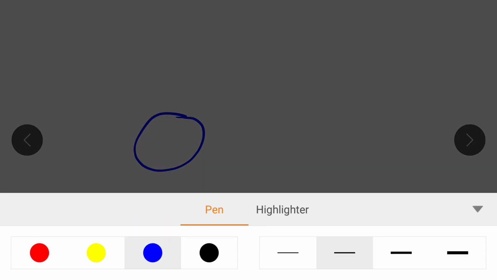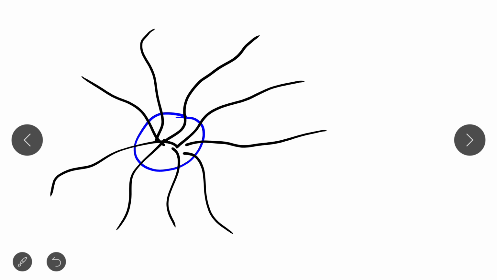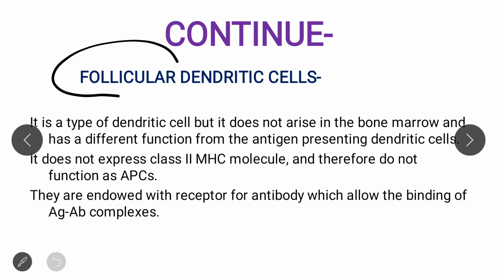For example, if this is a follicle, from it a hair can grow. So this is the proper definition of a follicle: a hole from which a substance can grow. I think now I have made clear the meaning of follicle, and from that comes follicular dendritic cell.